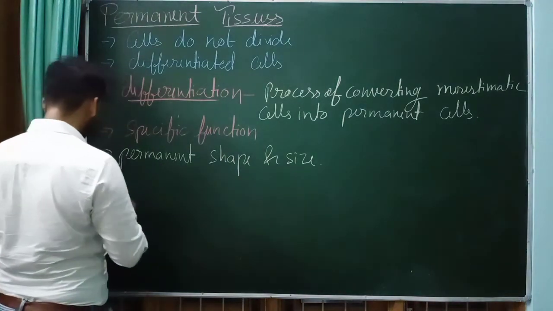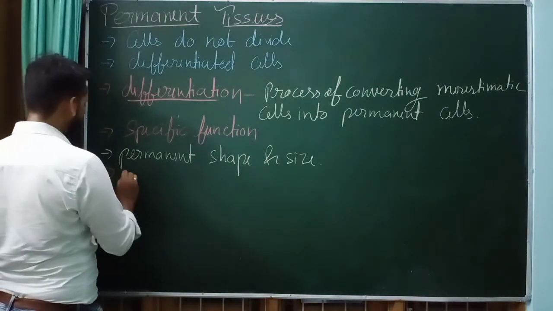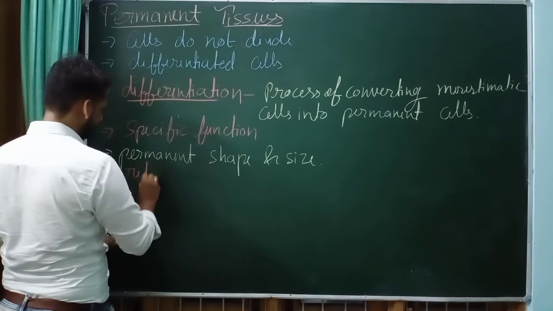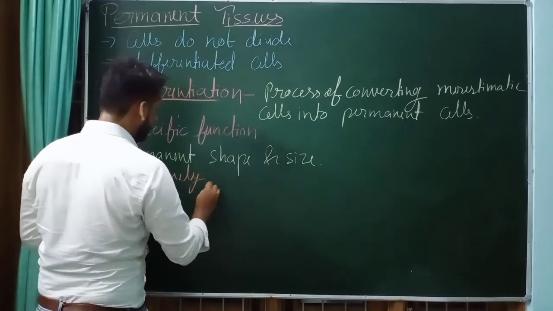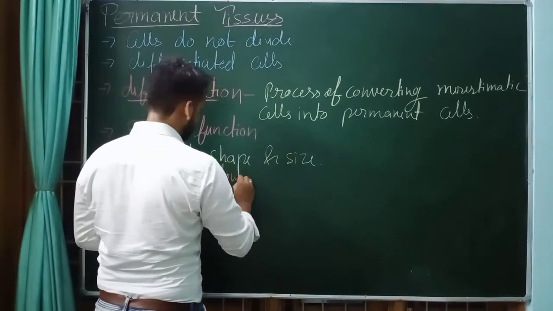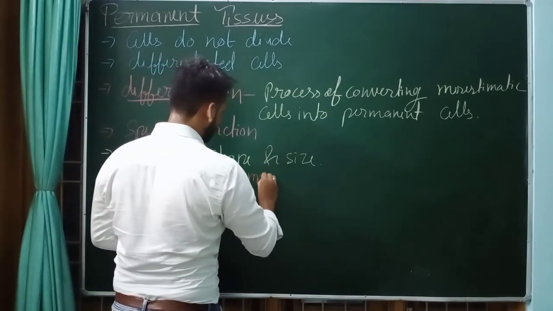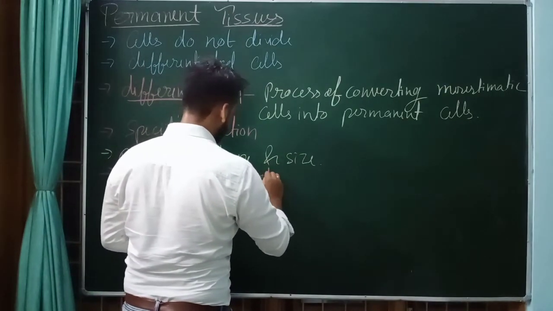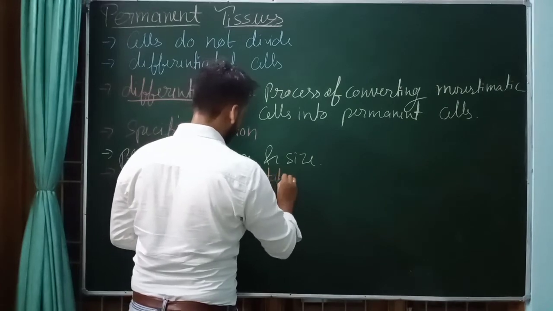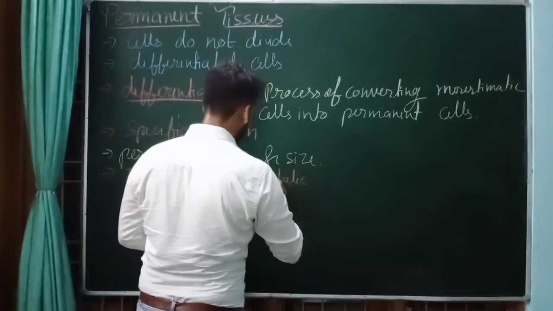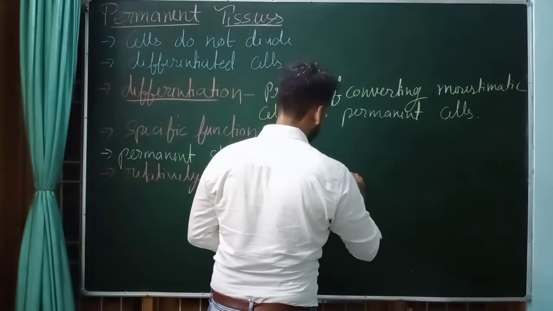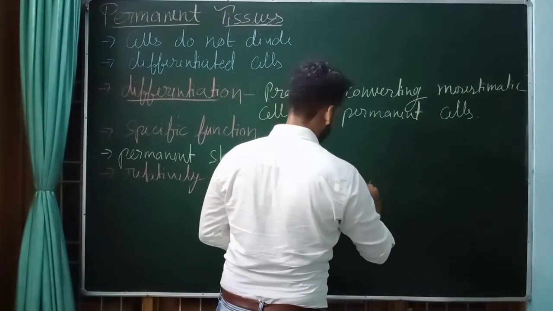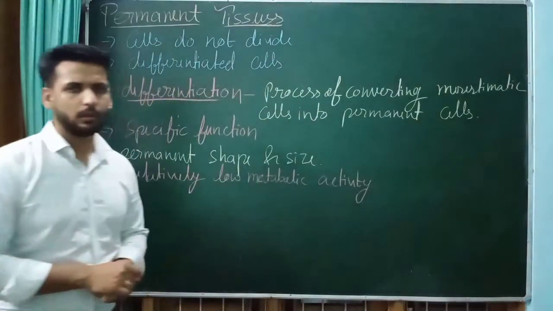So here we can write relatively low metabolic activity. Got it?